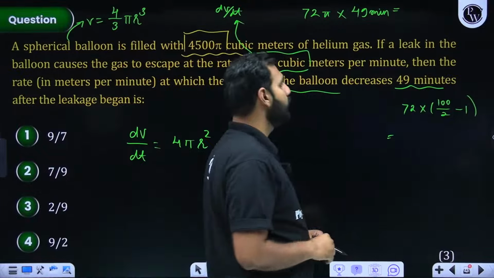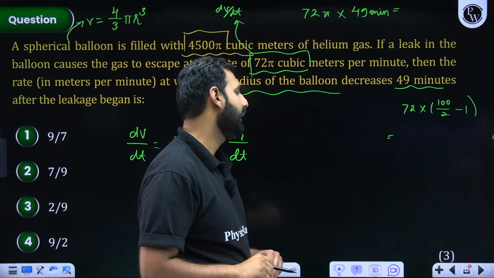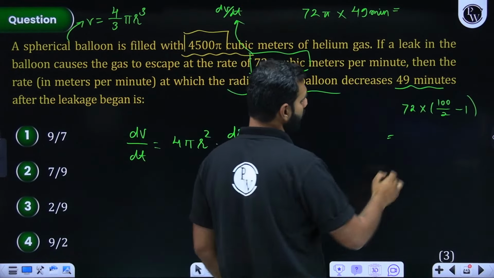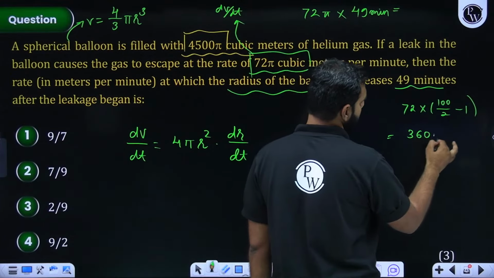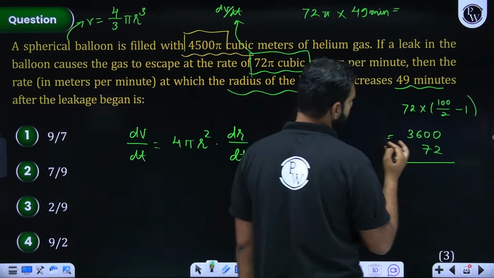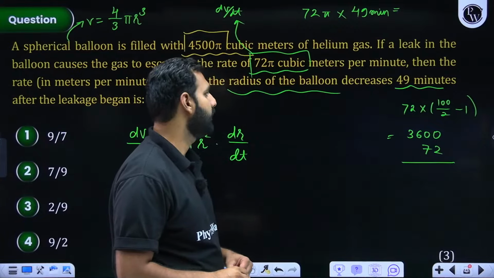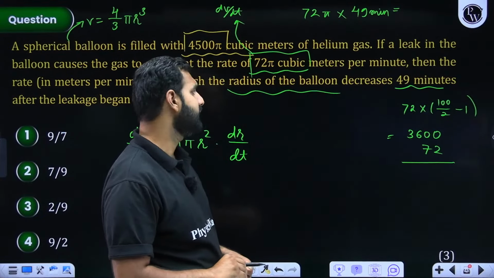So 72 into 100 is what? 7200 by 2 is, I think, 3600. Correct me if I'm wrong. So this is 3600 minus 72. Did you all get this, or shall I repeat this part? Now 36.